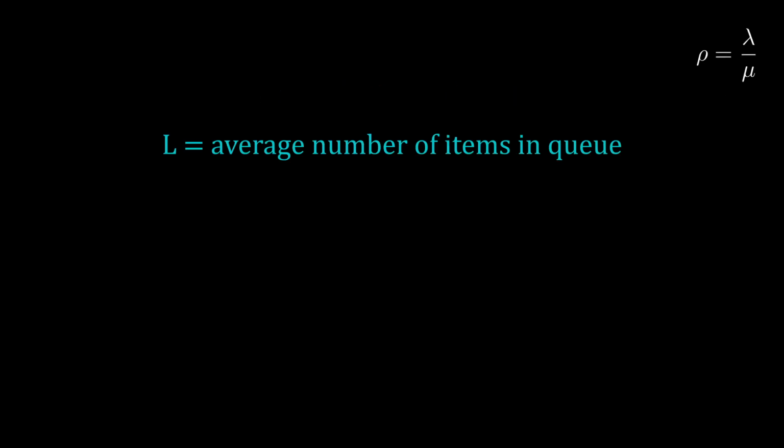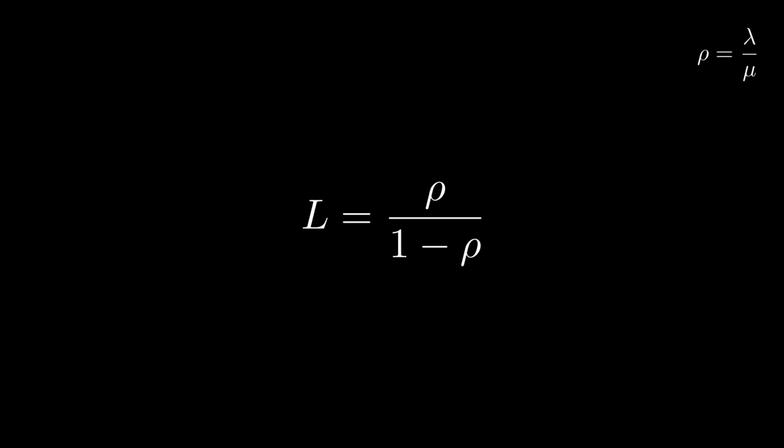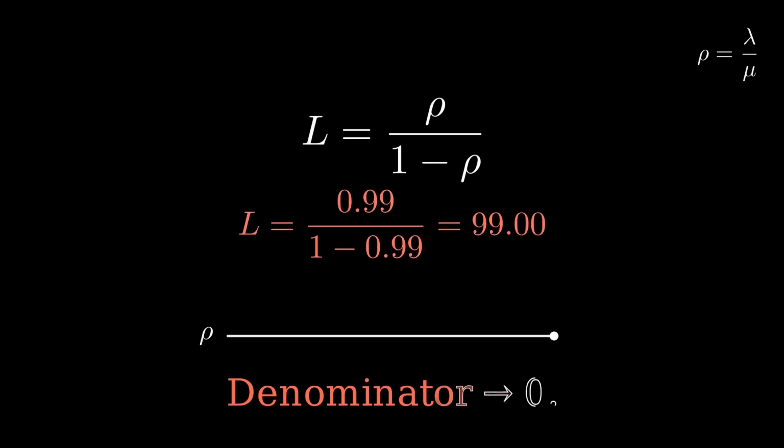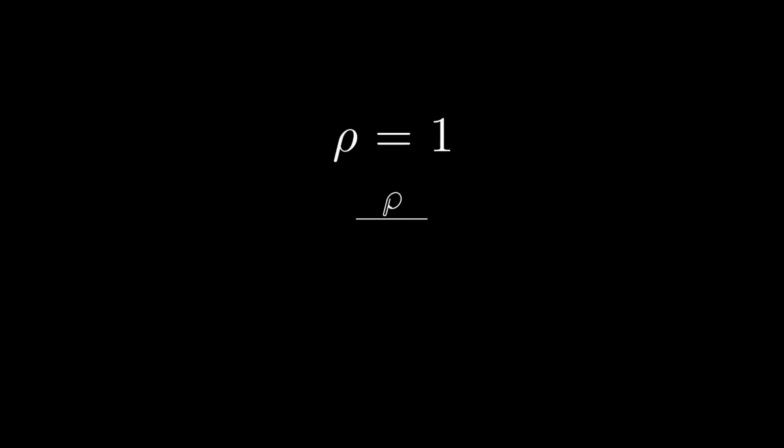This tells us some interesting things. Take rho to be the utilization of the queue. It's the arrival rate divided by the service rate. The average number of items in the queue would be rho divided by 1 minus rho. And as the utilization approaches 1, this would mean the denominator approaches 0. And of course, dividing by 0 never ends well.